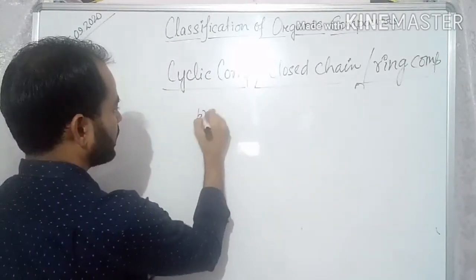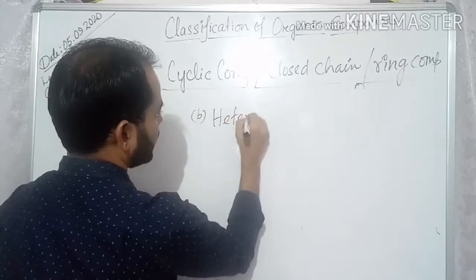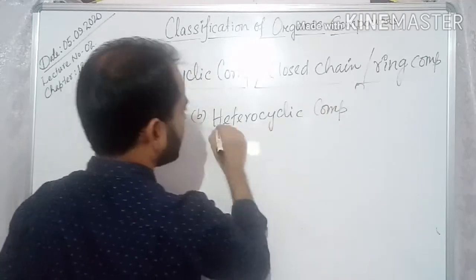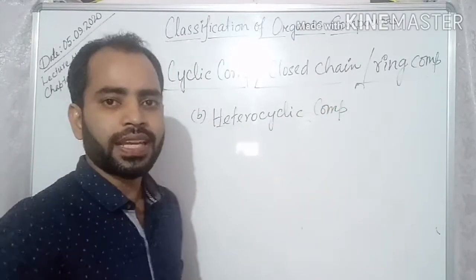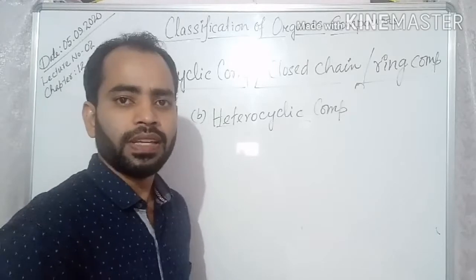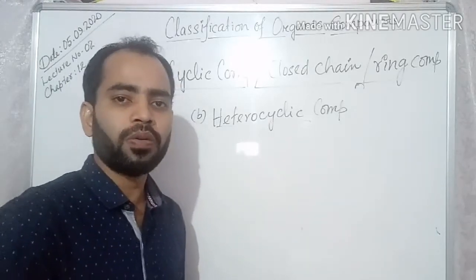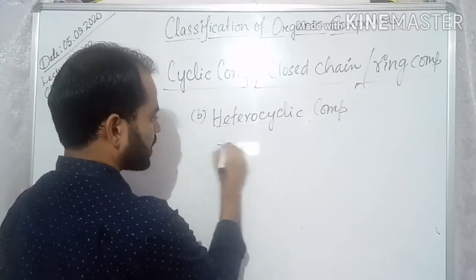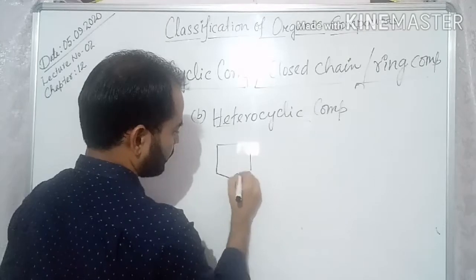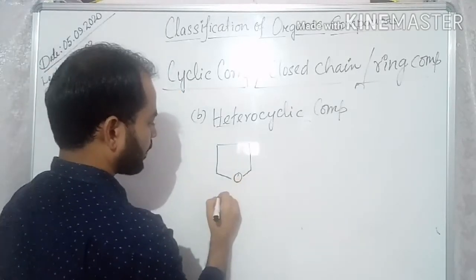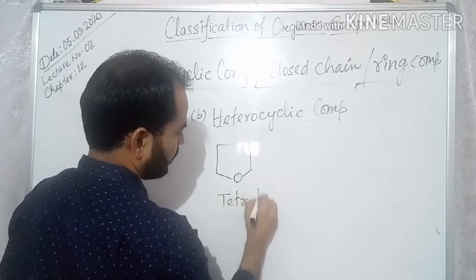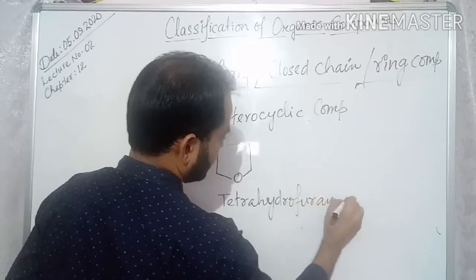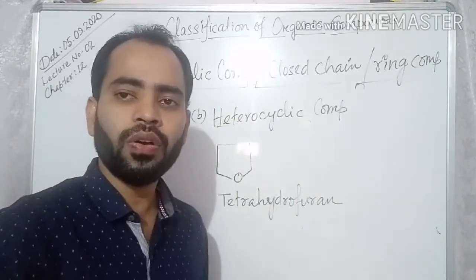Next one is heterocyclic compound. Hetero means different. So in this type of compound, you can get more than one type of atom. Just for example, this is called tetrahydrofuran.